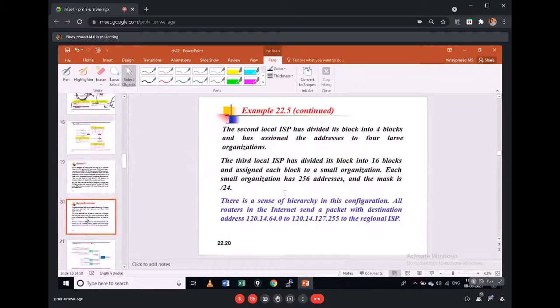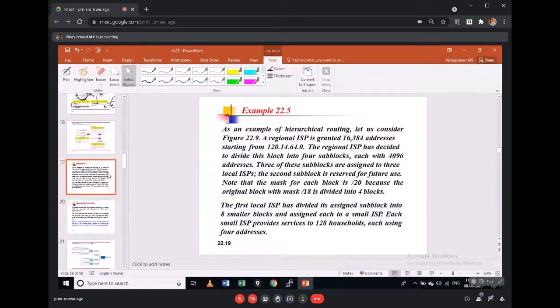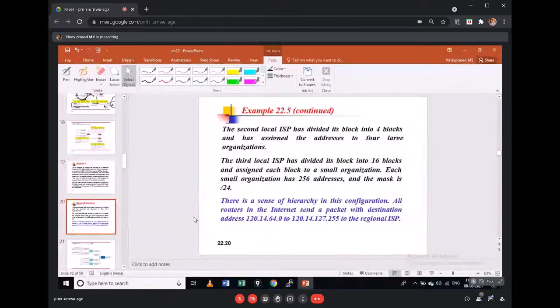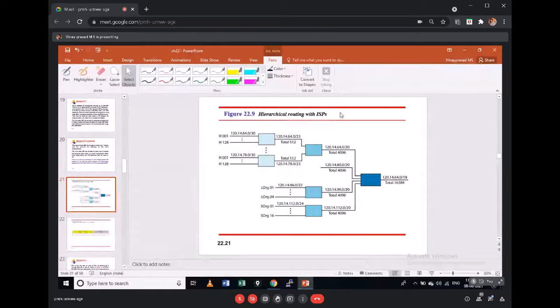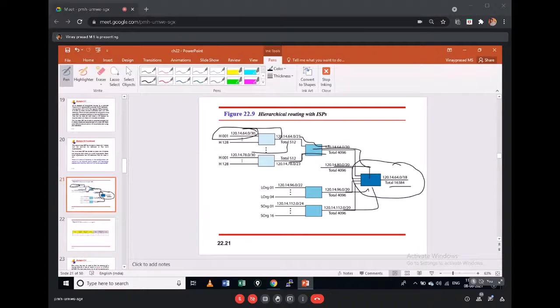This is address aggregation, an example of how we do address hierarchy or routing of an ISP. You can think of this as your ISP. They have a total of 16,800 something addresses. They divide them and give 4,000 here, 4,000 here, 4,000 here, and 4,000 here. Again, from there they divide into 512, 512 like that. Then again they divide them down to two addresses, because /30. Again, they divide them into different address blocks. This is hierarchical routing of an ISP.